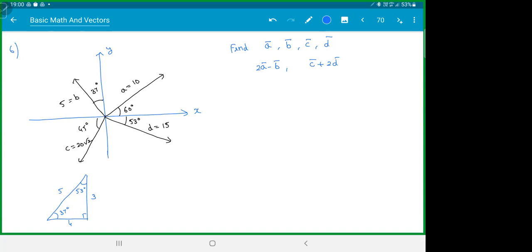Try. I'll give you 2 minutes. Get a bar, b bar, c bar, and d bar. Everyone should try. It is totally fine if you mess up the answer, but try. When I show you, you can verify your answers. You learn by trying. Don't get worried about wrong answers. Totally acceptable.